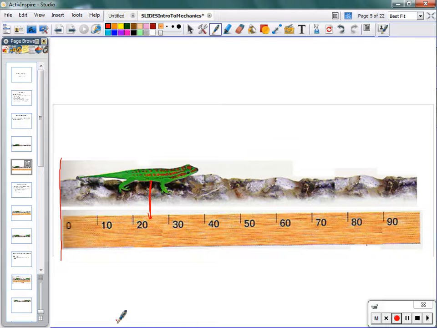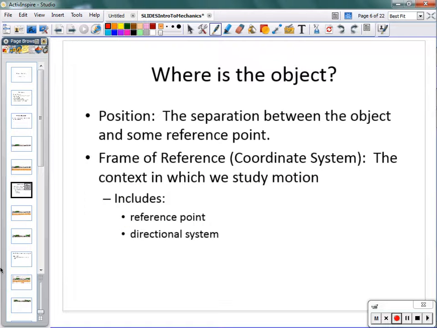The whole idea of having some context in order to accurately answer those questions or describe the answers to those questions to somebody else, we refer to as a frame of reference. We also refer to that as a coordinate system.